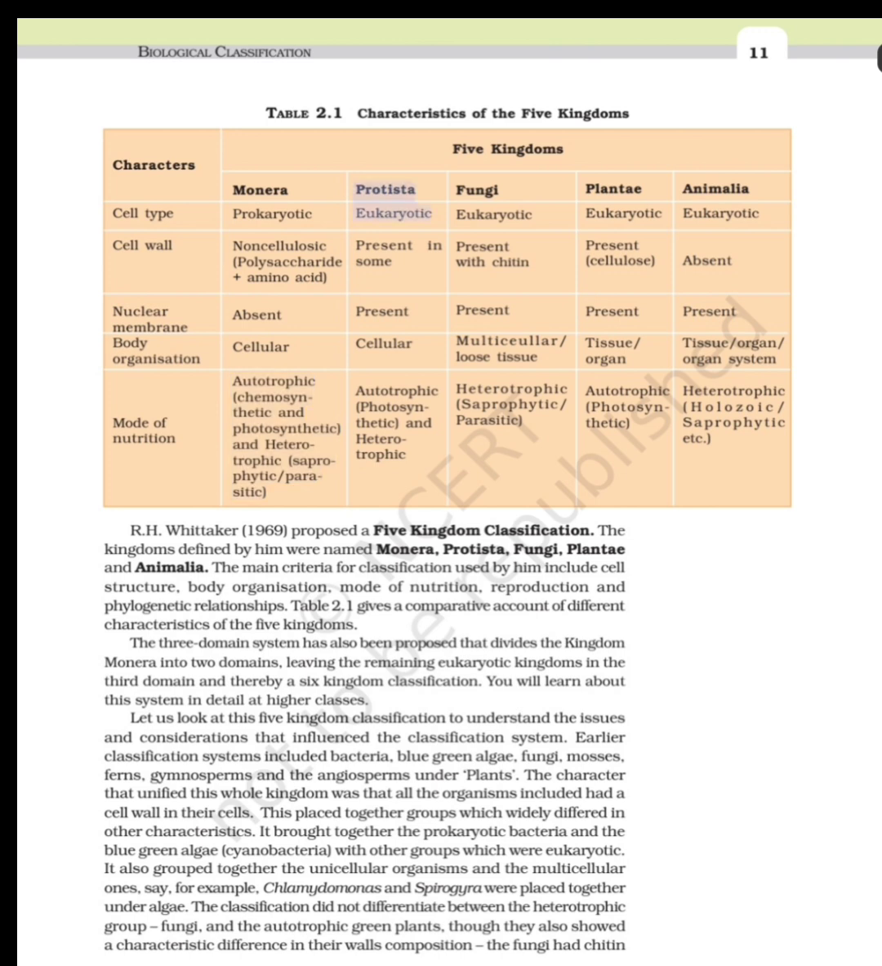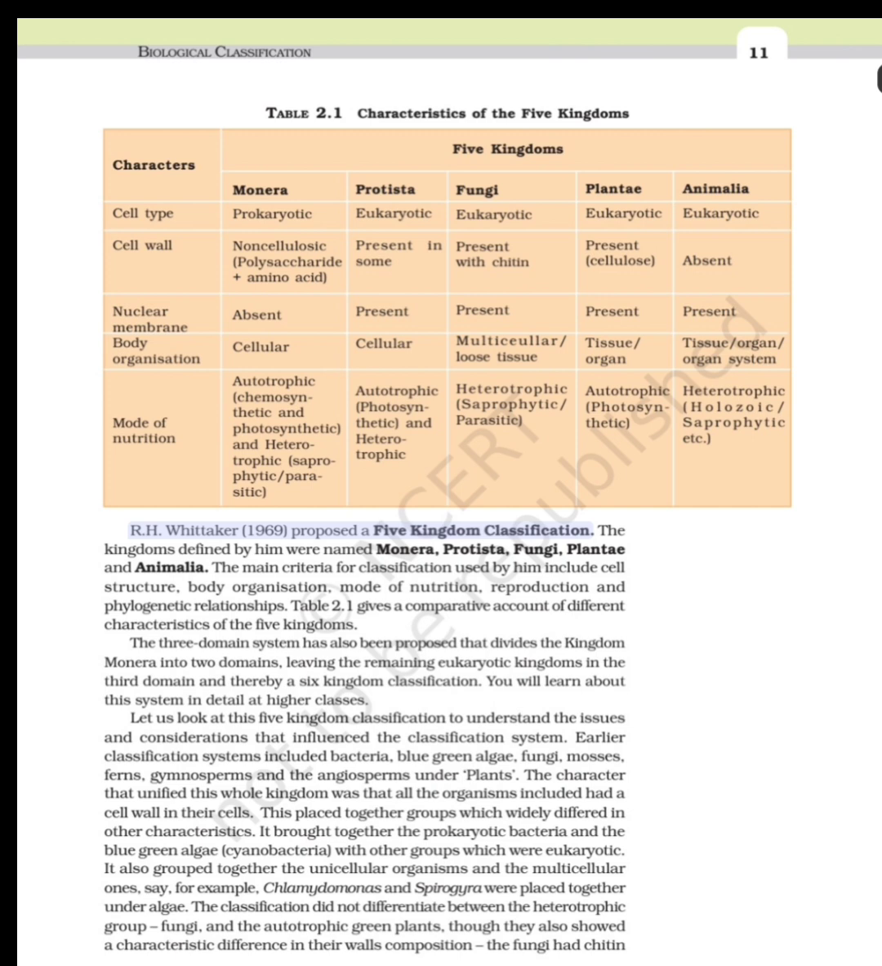Protista: eukaryotic; cell wall present in some; nuclear membrane present; cellular; autotrophic, photosynthetic and heterotrophic. Fungi: eukaryotic; cell wall present, with chitin; nuclear membrane present; multicellular, loose tissue; heterotrophic, saprophytic, parasitic. Plantae: eukaryotic; cell wall present, cellulose; nuclear membrane present; tissue, organ; autotrophic, photosynthetic. Animalia: eukaryotic; cell wall absent; nuclear membrane present; tissue, organ, organ system; heterotrophic, holozoic, saprophytic, etc.